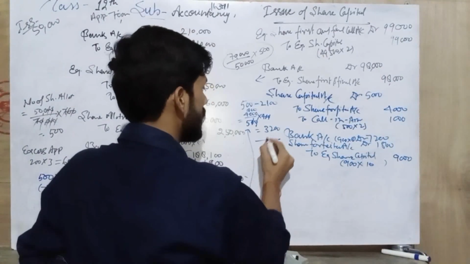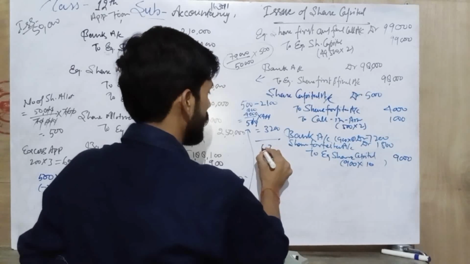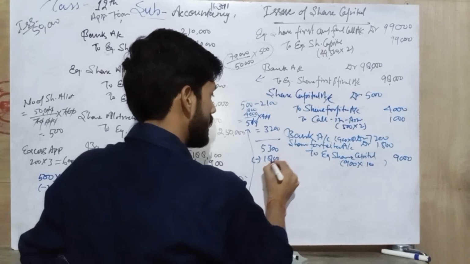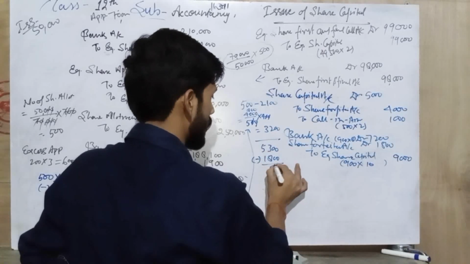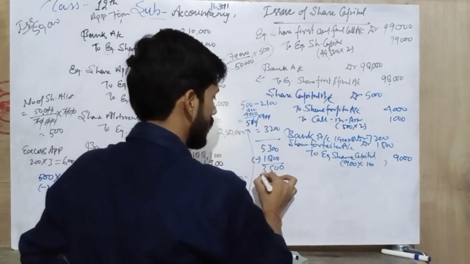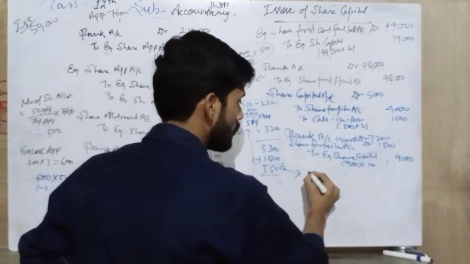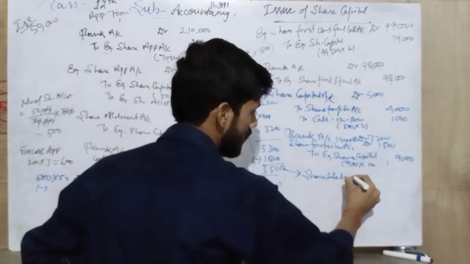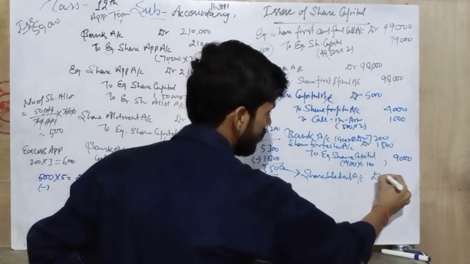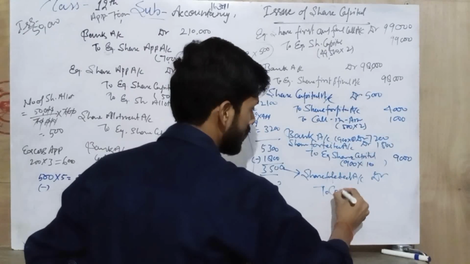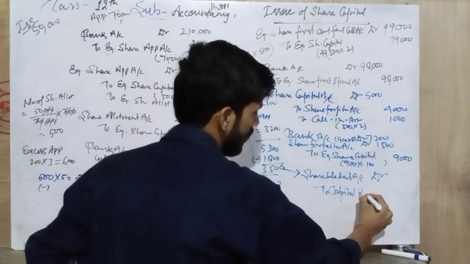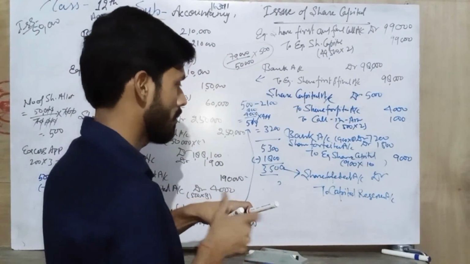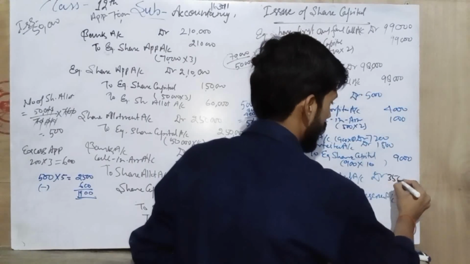Total balance in share forfeit account is 5,300. Out of this 1,800 we adjusted. So 5,300 minus 1,800, 3,500. This amount we have to transfer: share forfeited account debit to capital reserve account, amount 3,500.